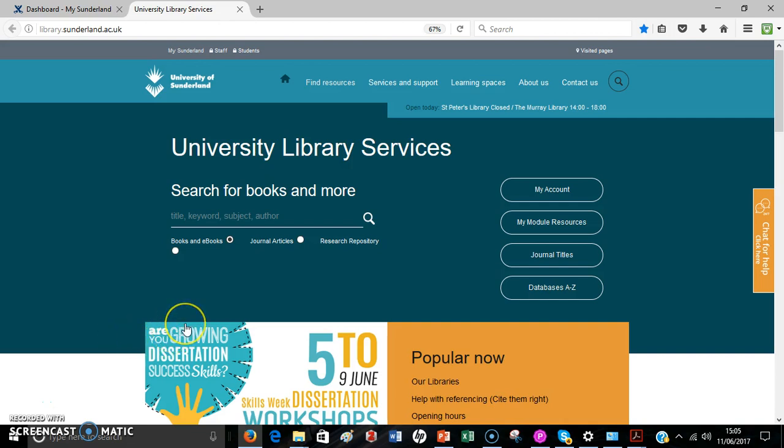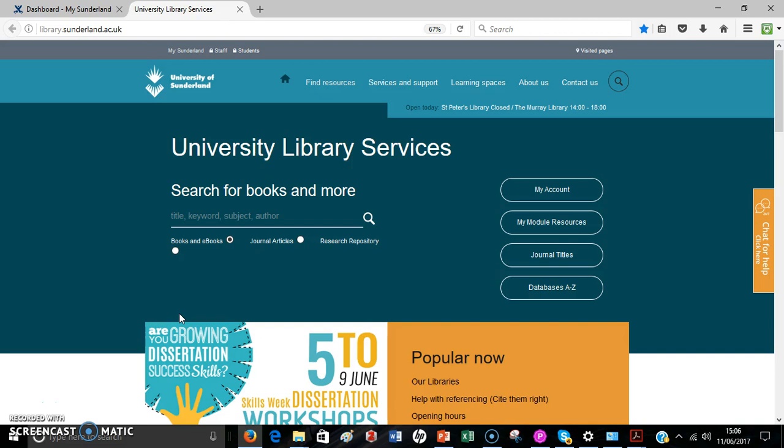I'm going to locate an article on terrorism from one of the journals within the Sunderland website, the library, and then I'm going to use Microsoft Word, their references tool. I'm going to show you how you can store the reference in Microsoft Word and then insert it as a citation within your text. And then at the end of your piece of work, how you can insert the bibliography.